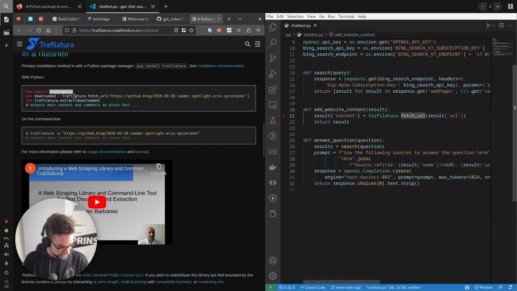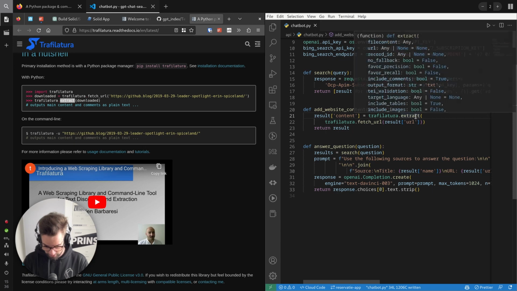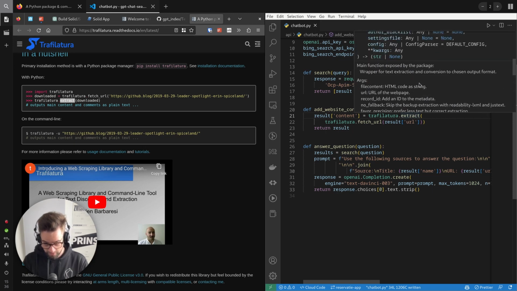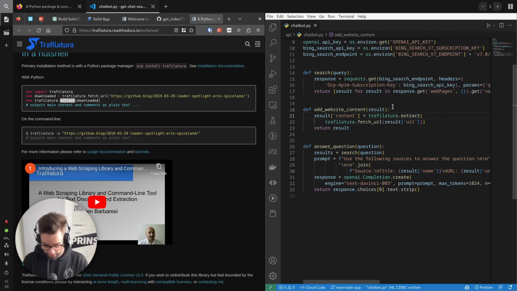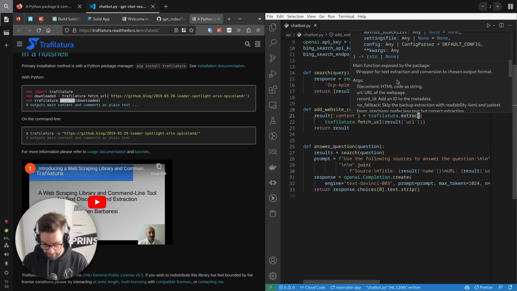So to fetch, but this is not going to work, right? This is fetch URL, but this doesn't extract it. So I will want to wrap extract. There you go. Does this just do what we want? Main function exploit with package. Yes, that sounds like what we want.